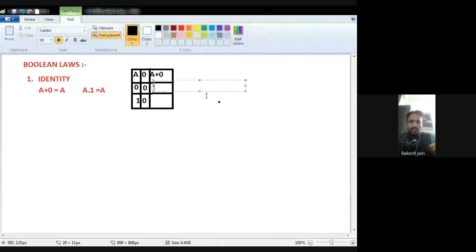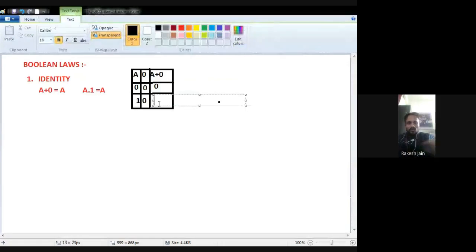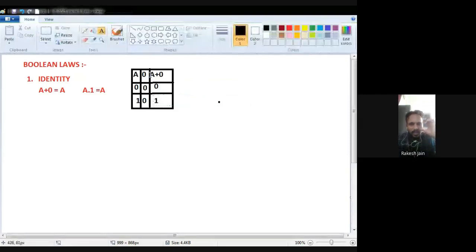Because there is a plus operation, it means OR gate. What is the logic definition for the OR gate? If any input is 1, the output will be 1. So see here, A is 0 and the other input is 0, so no 1 is there, so the output will be 0. Now in the second case, A is 1 and the other is 0, so because 1 is present, we put 1. Plus operation means OR operation, and for OR, any input is 1, the output will be 1.